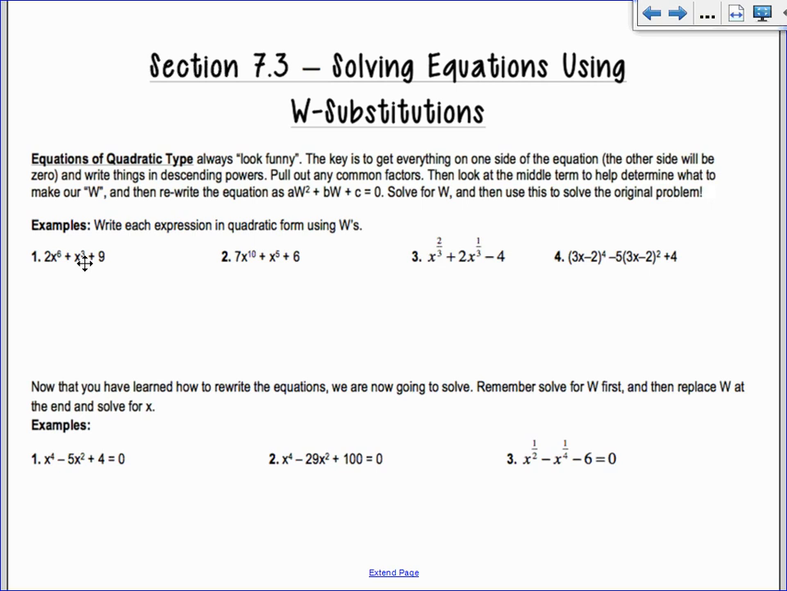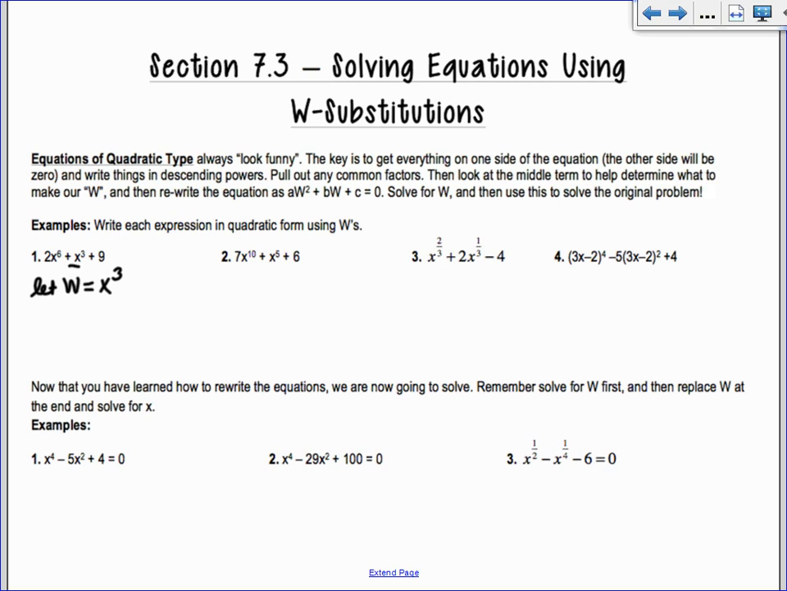Okay, so the very first one. I have 2x to the 6th plus x cubed plus 9. It's already in descending power, right? 6, 3, none. So I'm going to look at the thing that's in the middle, the x cubed, and I'm going to replace it with a W. So I'm going to say let W equal x cubed. Just W, not W cubed.